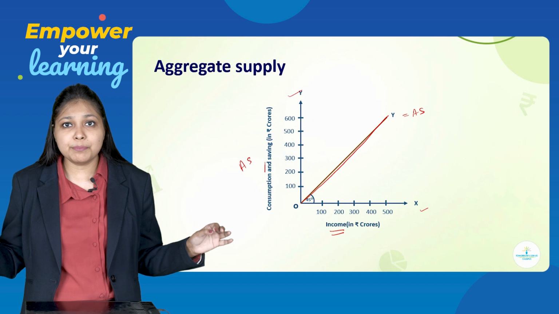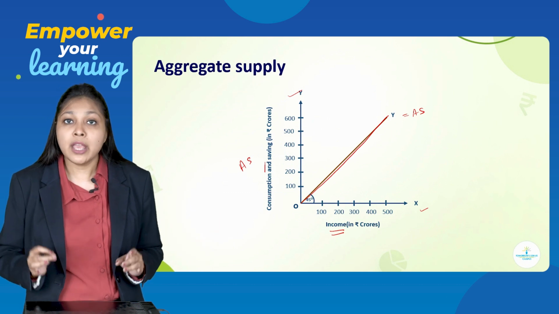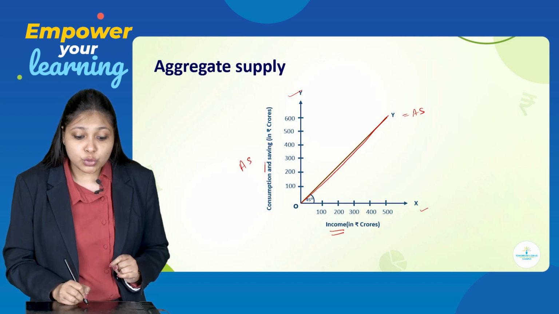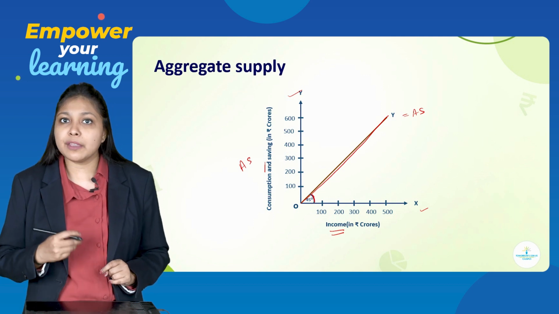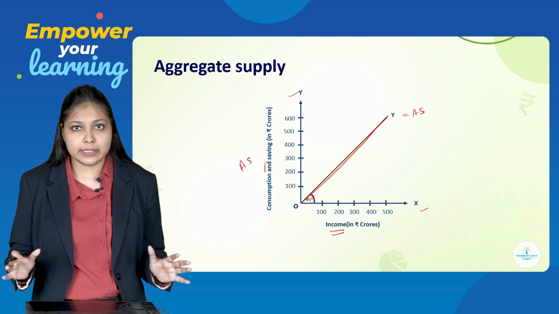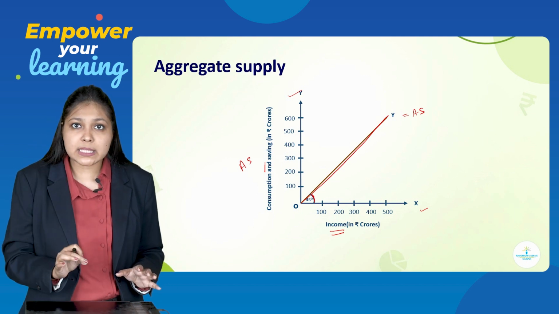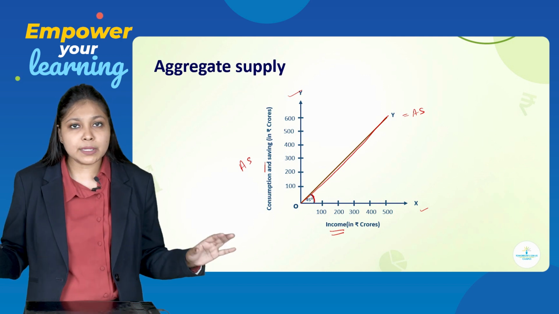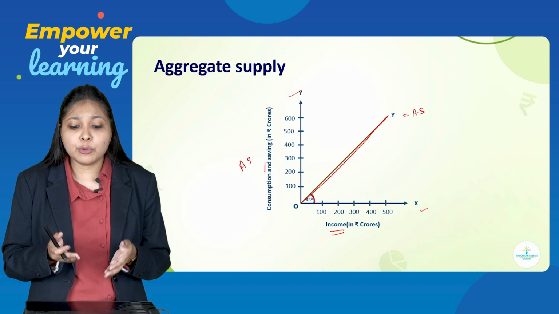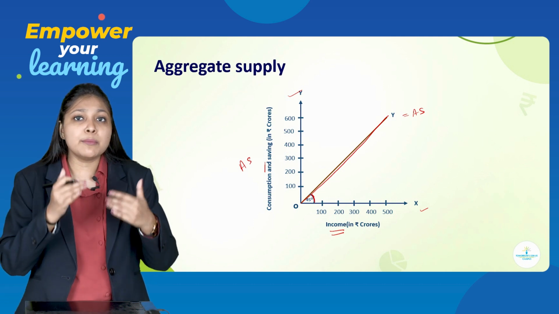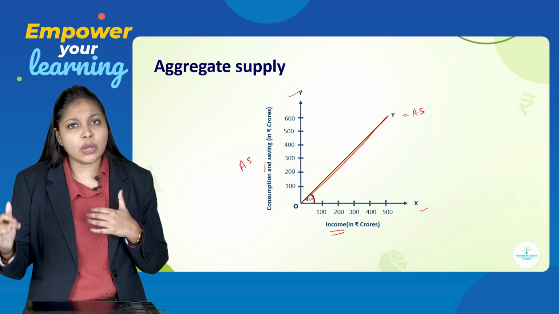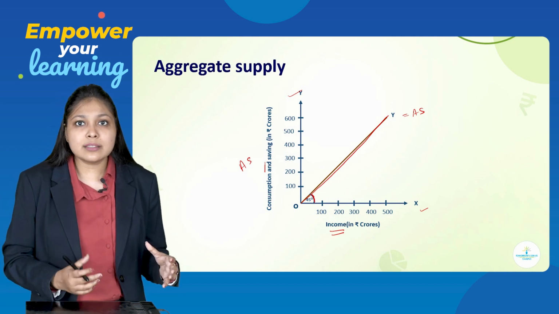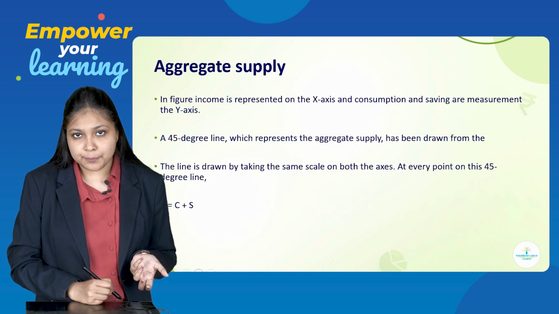Okay, very simple diagram for aggregate supply. You just have to draw the 45-degree straight line, and it is mandatory to show this 45-degree angle. If you don't show that, your marks will get deducted for sure. So it is compulsory to show that angle of 45 degrees. Very simple diagram, you don't have to do anything else. Income you have put on the x-axis, AS you will be putting on the y-axis, and when you jot down the points of income and AS, you will get a 45-degree straight line. That is your income or AS line.